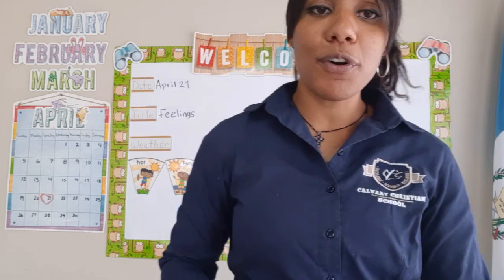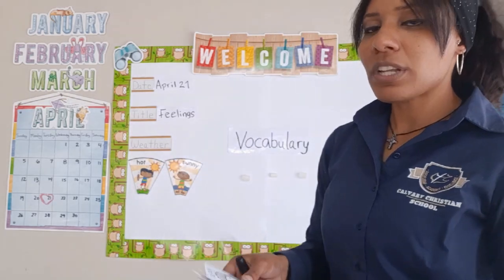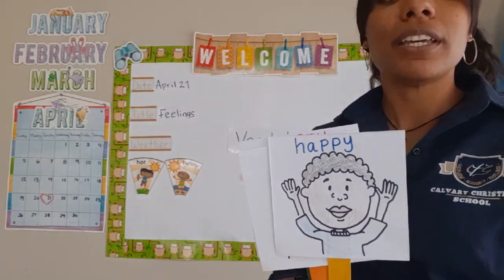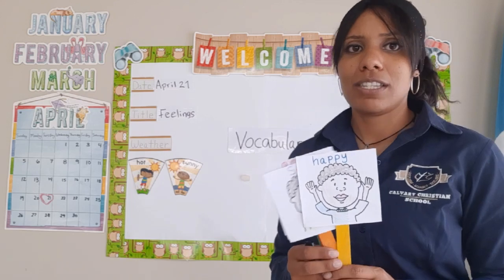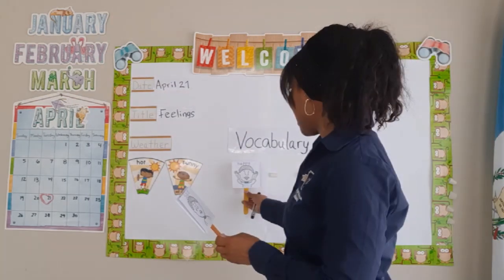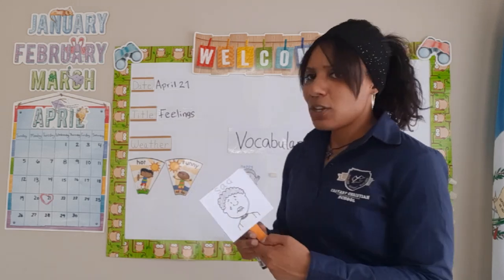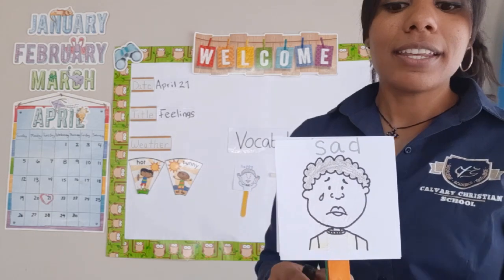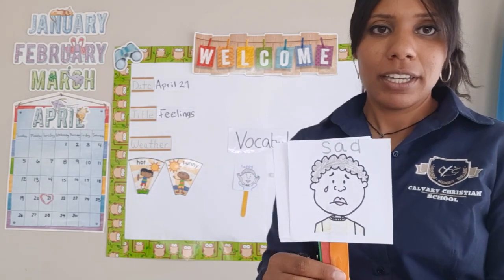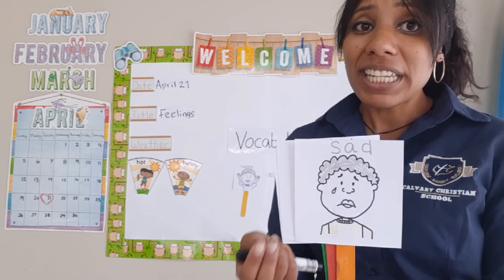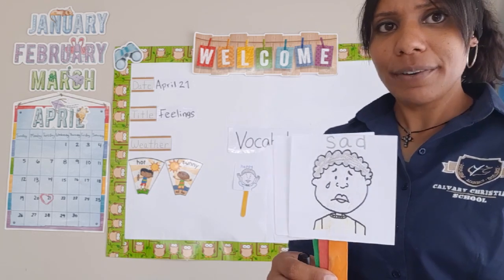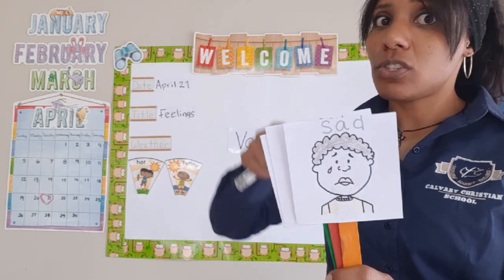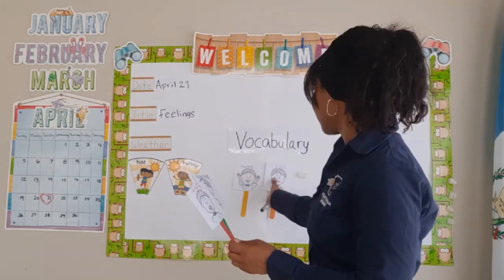So we're going to review the 4 feelings that we saw from Walter, right? So number 1, we saw that Walter was what? He was happy. He was happy when he was with his little brother and when he saw his family. So we're going to put it here for happy. Then we saw that Walter was sad, right? He was crying. And it says that he was sad when what happened? When he lost the game, right? When he was playing soccer. And he was sad when else? Right? When they took the toy. Good job.